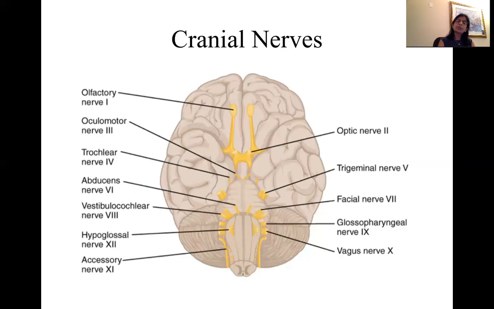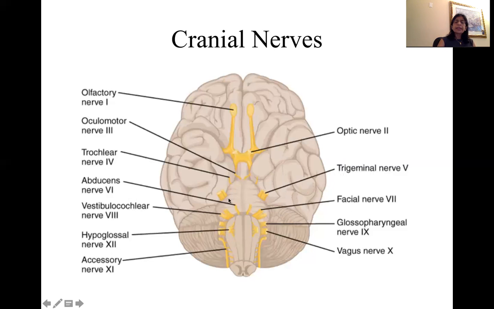So these three branches that originate in different parts of the face deal with general sensory signals such as touch or pain or temperature. Those signals are brought to the brain from the three branches, and ultimately it's processed in the cerebral cortex, the postcentral gyrus. All right, the motor branch of this nerve deals with chewing, okay, mastication.